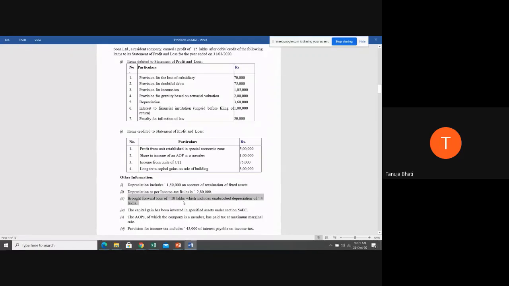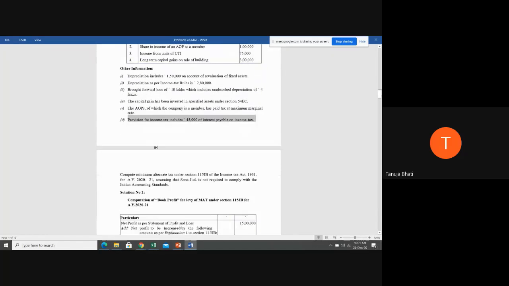Brought forward loss is 10 lakhs, which includes unabsorbed depreciation of 4 lakhs. The capital gain has been invested in the specified asset specified under section 54EC. The AOP of which a company is a member has paid maximum marginal rate. Provision for income tax includes 45,000 interest payable on income tax. Compute minimum alternative tax under section 115JB of Income Tax Act for the assessment year 2020-2021, assuming that Sona Limited is not required to comply with Indian accounting standards.